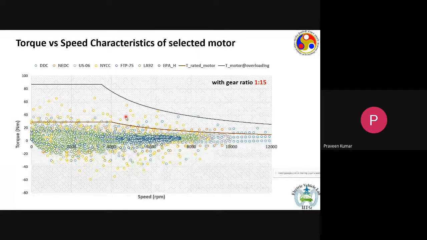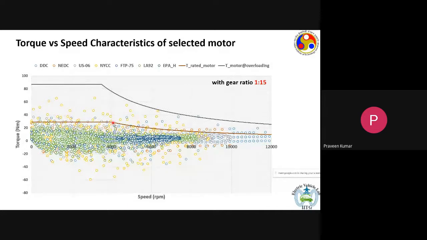Now, we had chosen our machine which had a rated torque of around 30 Newton meter and a peak torque of around 90 Newton meter for a gear ratio of 1:15. The maximum speed, if you remember from the previous slides, was 12,000 RPM. The rated speed was 4,000 RPM. So rated speed 4,000 RPM means the machine should be able to produce rated torque up to rated speed. So you see here, it should produce 30 Newton meter of torque up to 4,000 RPM.